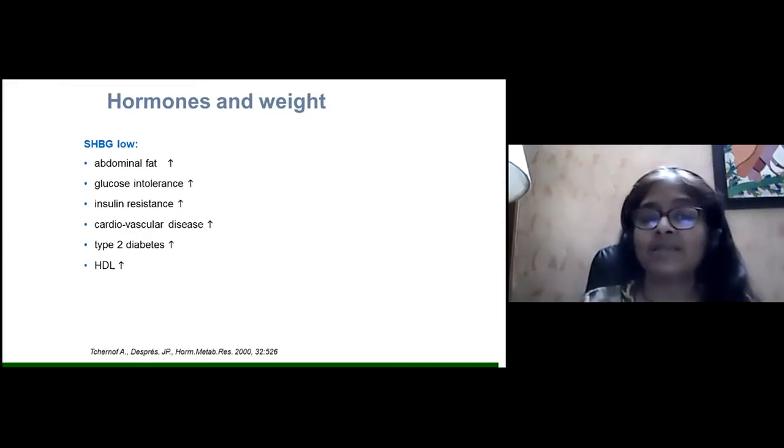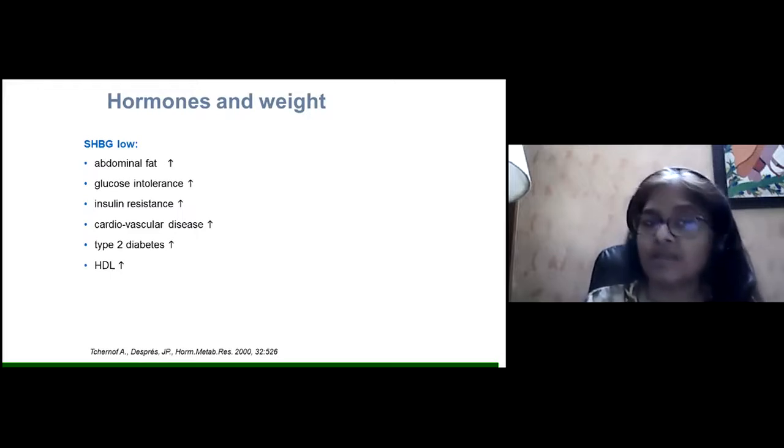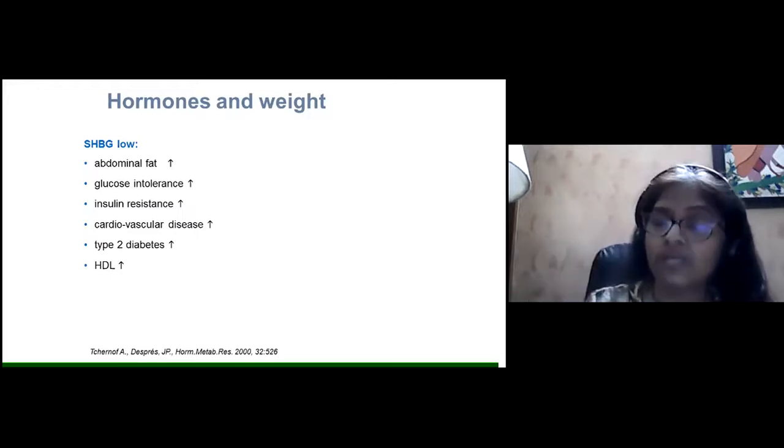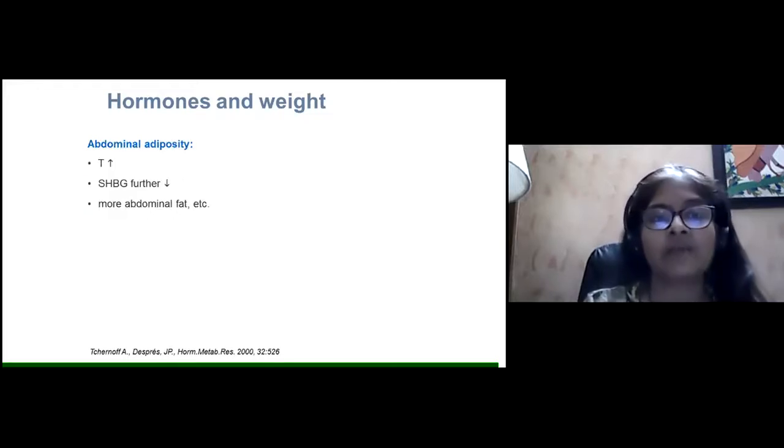That is why they say in menopausal women, where there is no estrogen or less estrogen, we see all these. Abdominal fat is more, they start gaining weight around the abdomen, glucose intolerance, they become diabetic, insulin resistance happens, cardiovascular disease comes in, type 2 diabetes comes in. So when we add a little estrogen of oral contraceptive pills or HRT, then the SHBG increases, and all these are reversed.